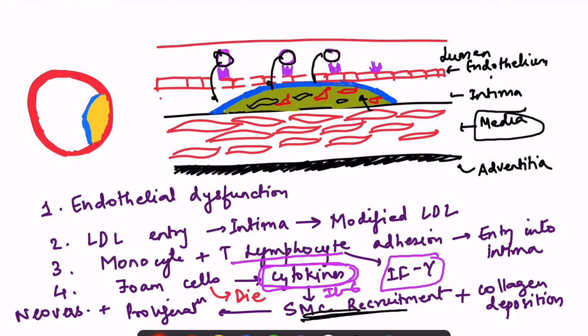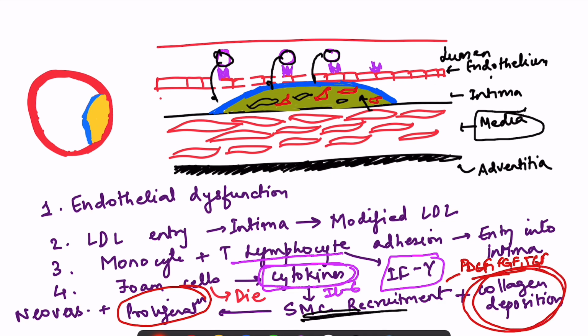These smooth muscle cells undergo proliferation because of so many cytokines which are released, especially because of platelet derived growth factor, fibroblast growth factor, and transforming growth factor. So there is proliferation, and these are a different kind of smooth muscle cells. Their phenotype changes and they start synthesizing collagen, so there occurs collagen deposition as well.